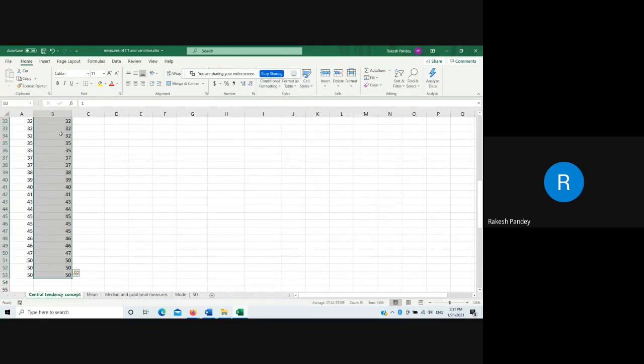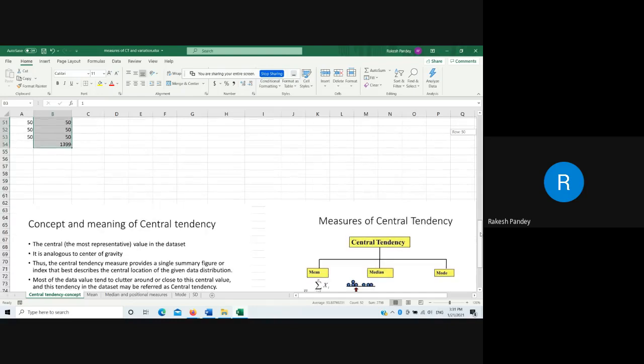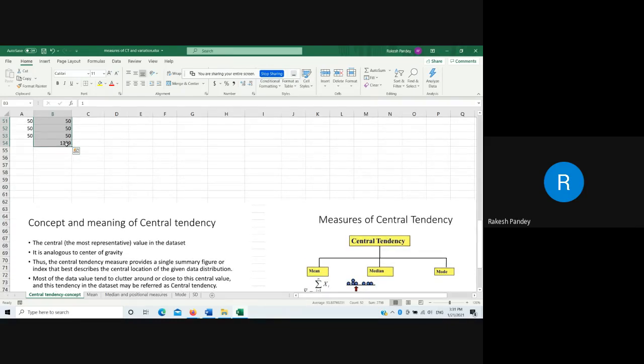When we sum all these data values, using the auto sum function, the sum is 1399. When I divide 1399 by the total number of observations, 50, I get 27.98, which is close to 28. So in this data, the median and mean are very close and they are representative.